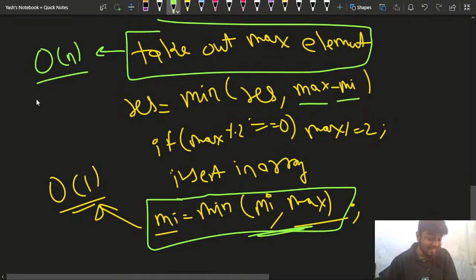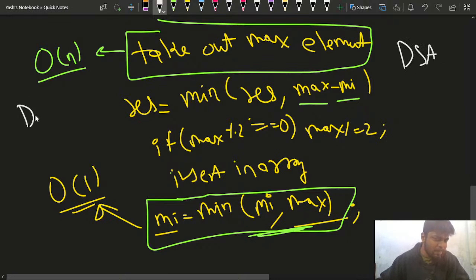If I'm doing it linearly, or using sorting, it will take order of n log n time. Even with the linear approach, it will take order of n time. But this is DSA, right? So can you think of some data structure which will help me find the minimum and maximum element in more efficient time?